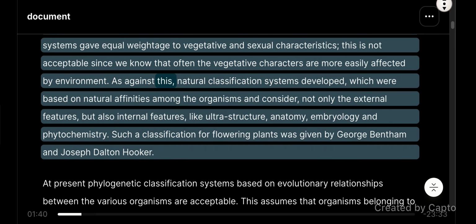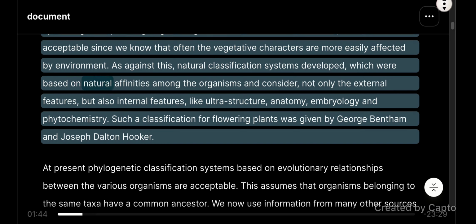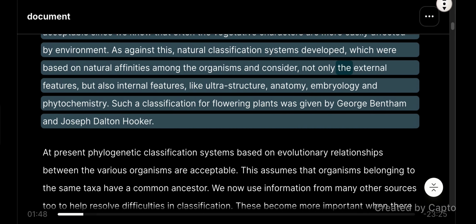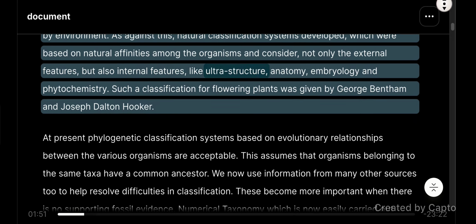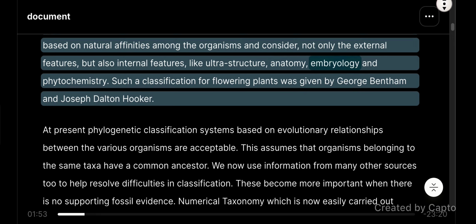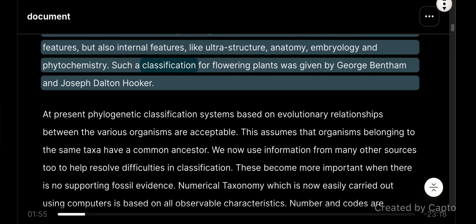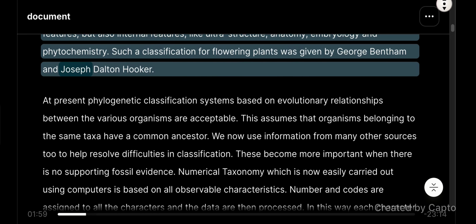As against this, natural classification systems developed which were based on natural affinities among the organisms and consider not only the external features but also internal features like ultrastructure, anatomy, embryology, and phytochemistry. Such a classification for flowering plants was given by George Bentham and Joseph Dalton Hooker.